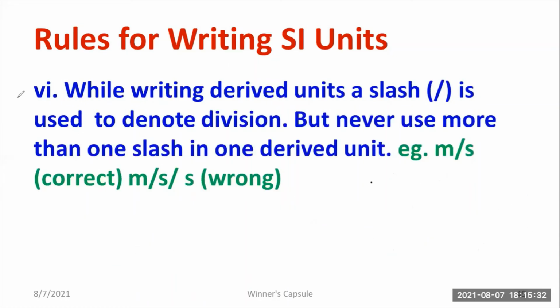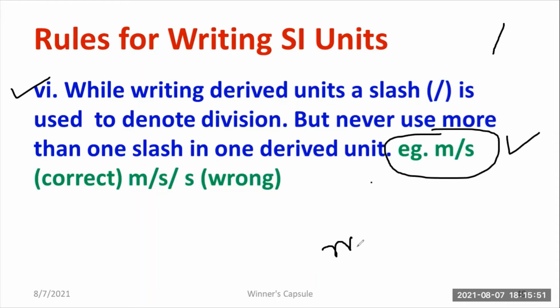Moving on to the next rule, while writing a derived unit, the forward slash symbol is used to denote division, but never use more than one slash in one derived unit. For example, meter per second is absolutely correct, 100% right. But writing it with more than one slash will be 100% wrong. So remember this particular point.